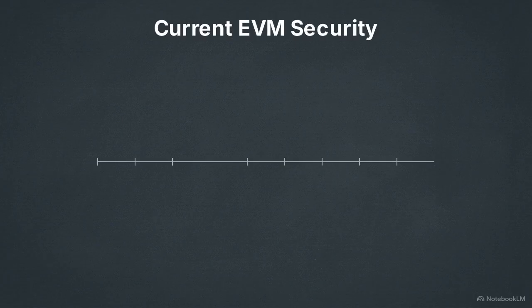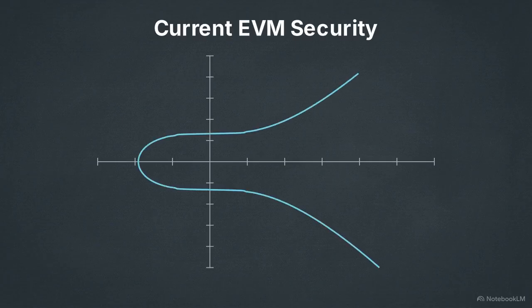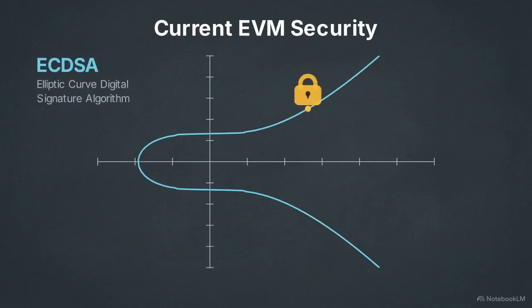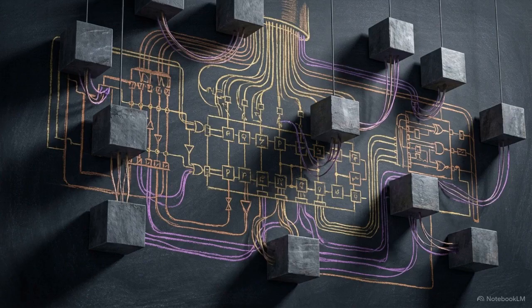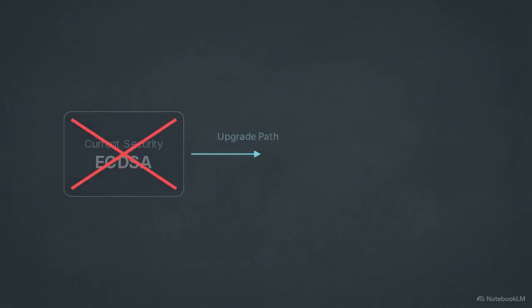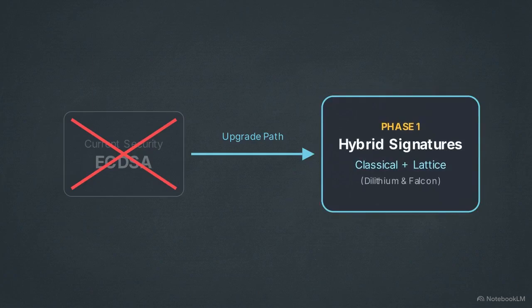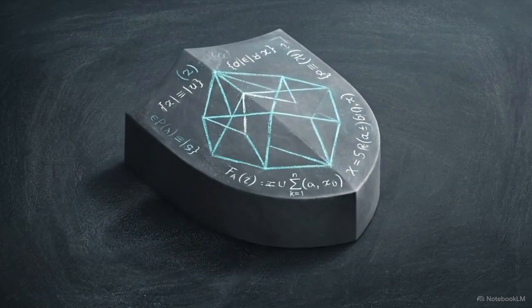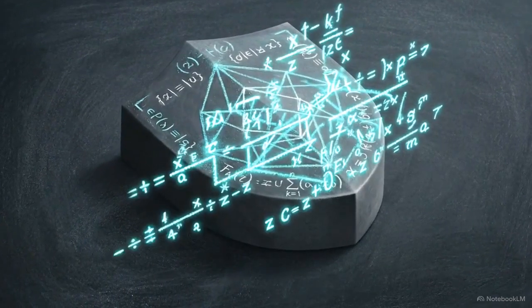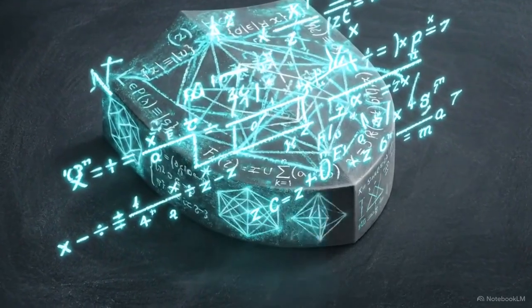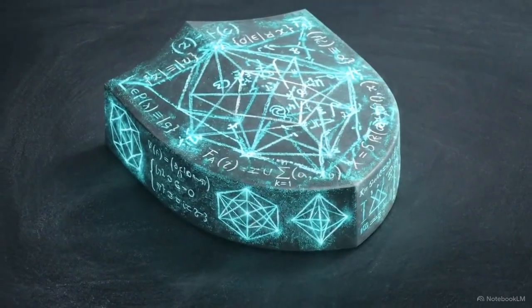Looking forward, EVM networks currently secure transactions using elliptic curve digital signature algorithms, or ECDSA. These signatures are highly vulnerable to the advancing threat of quantum computing. To address this vulnerability, SAW outlines a specific upgrade path. The protocol plans to integrate hybrid signatures, layering classical cryptography with post-quantum safe, lattice-based algorithms like CRYSTALS-Dilithium.